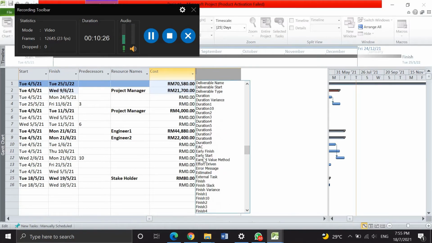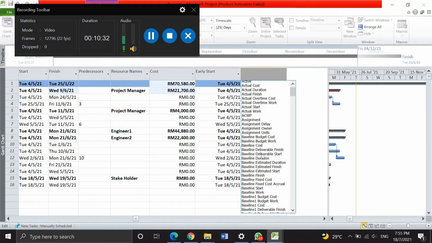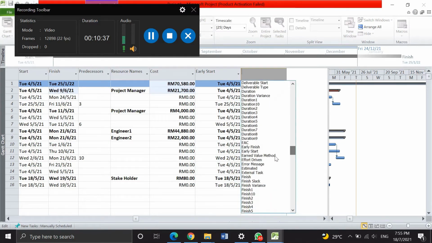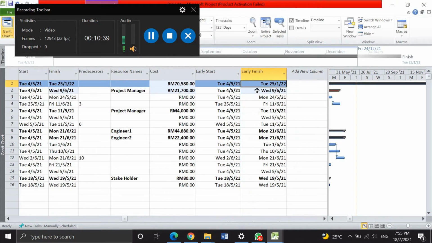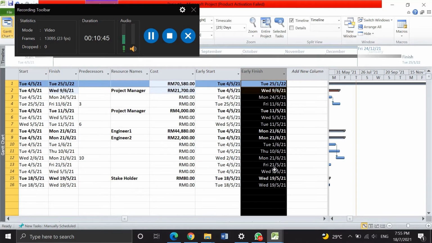Okay, this one is early start. This is early start for this project. And the next one we just choose early finish. Okay, this one is early finish. This one is the early start for this project, and this one is the early finish for this project.